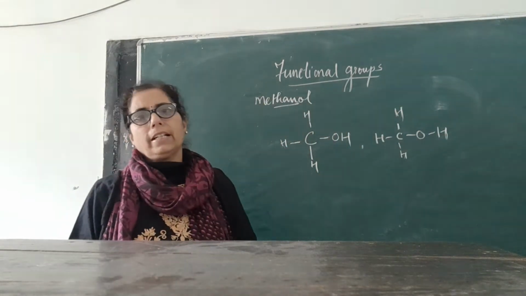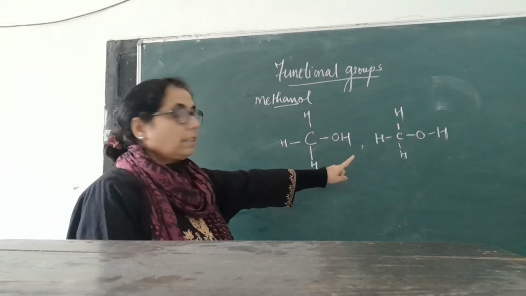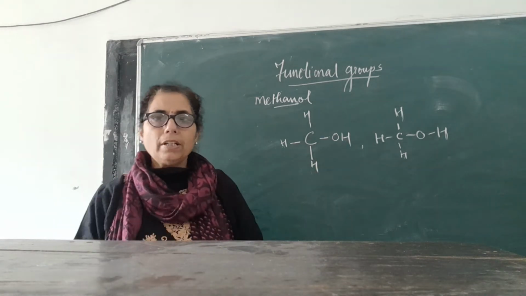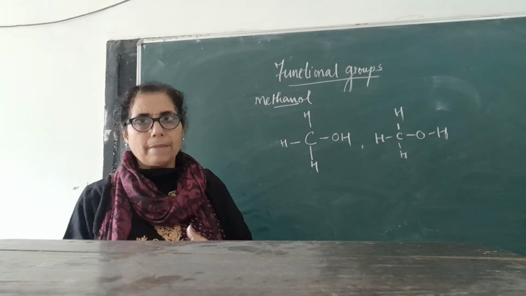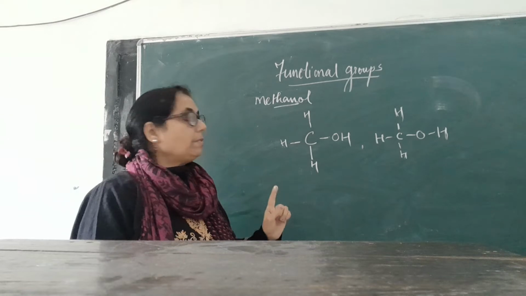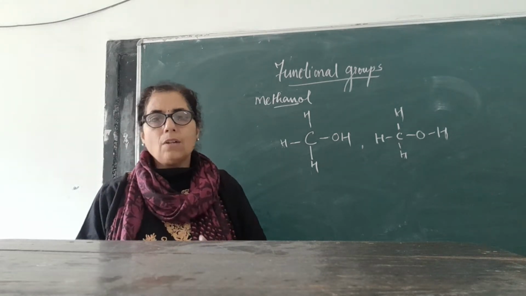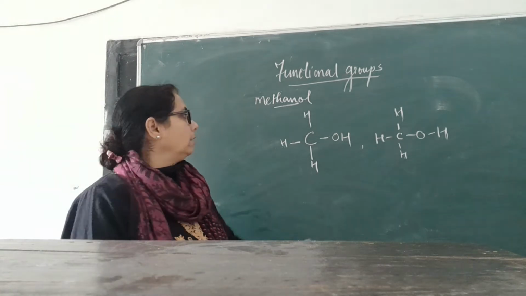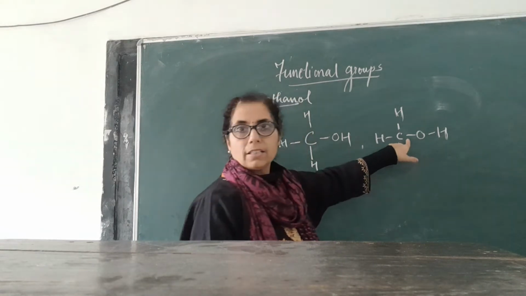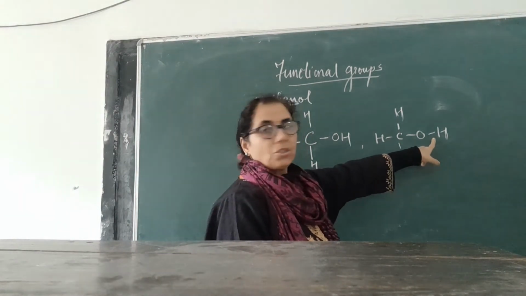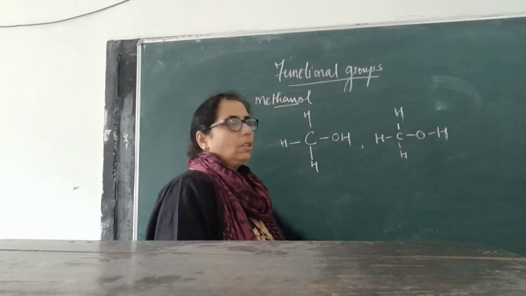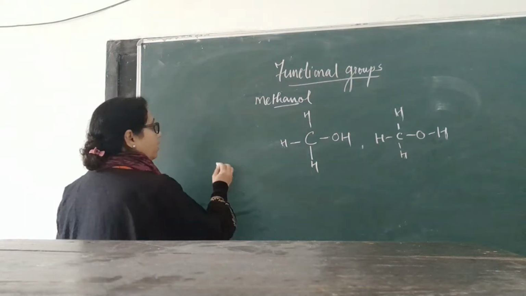One important thing that you have to keep in mind, children, is the bonding. Each atom should obey its prescribed bonding. Carbon has 4 bonds, and you should see that carbon must always have 4 bonds. Oxygen has 2 bonds: one bond it shares with the carbon and another bond it shares with the hydrogen. And hydrogen has 1 bond, which it gets through oxygen.